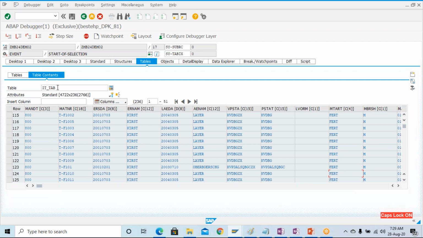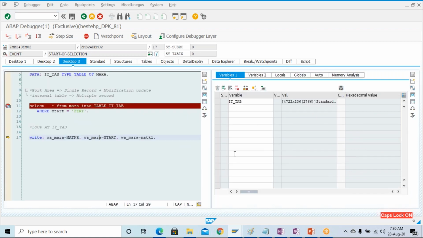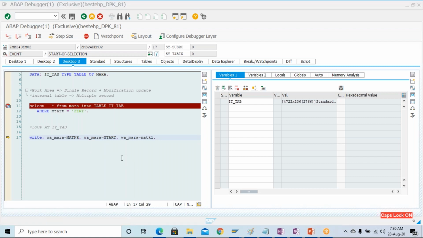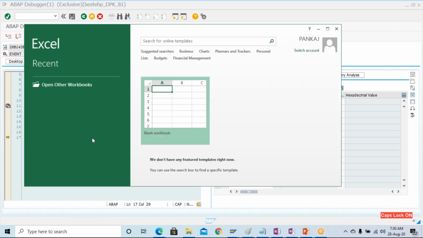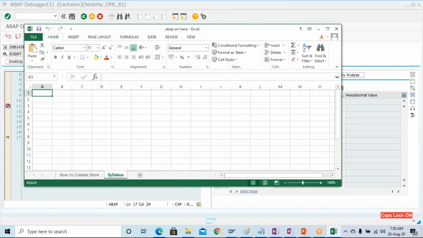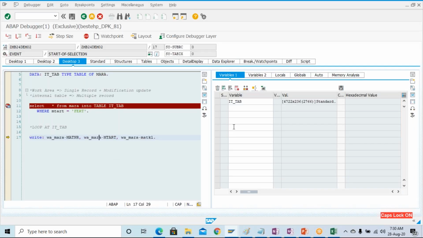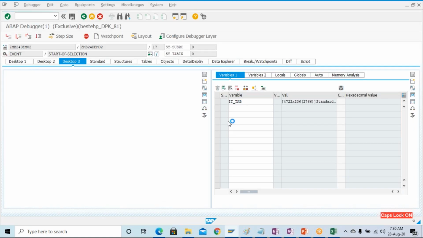Now this data is there in the internal table. I want to print this data in the output screen. How to do that? I hope you are getting this concept. If you're not getting this concept, please stop me so that I can try to explain in a different way.